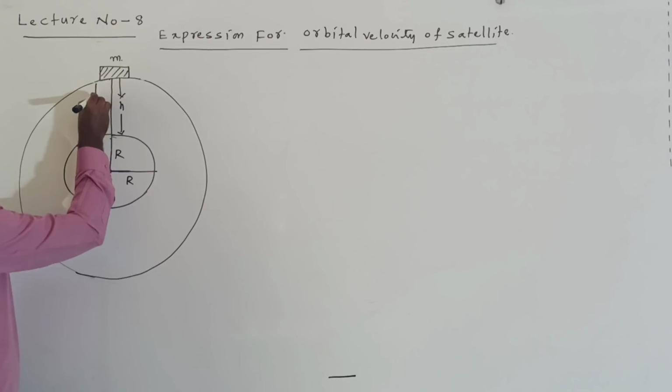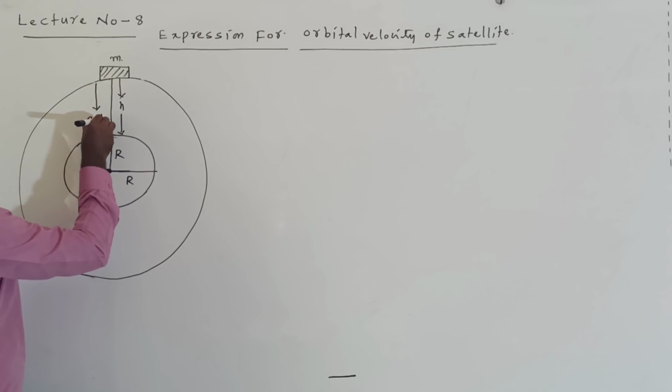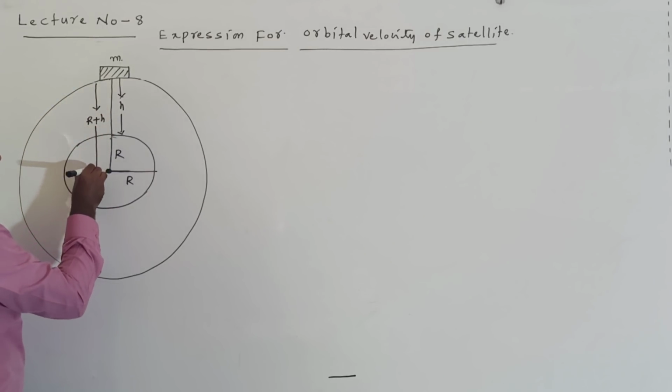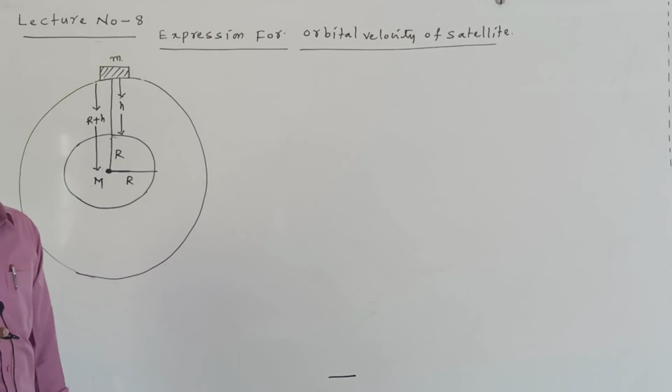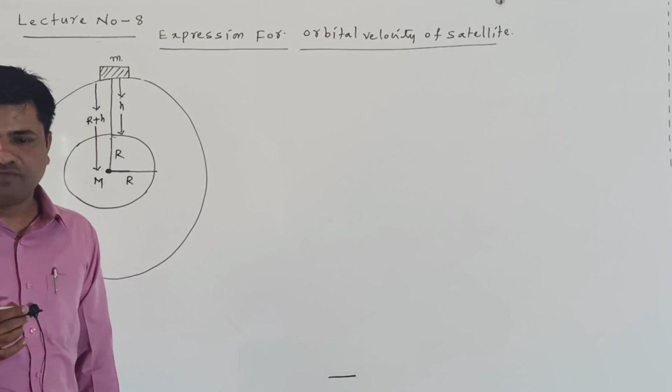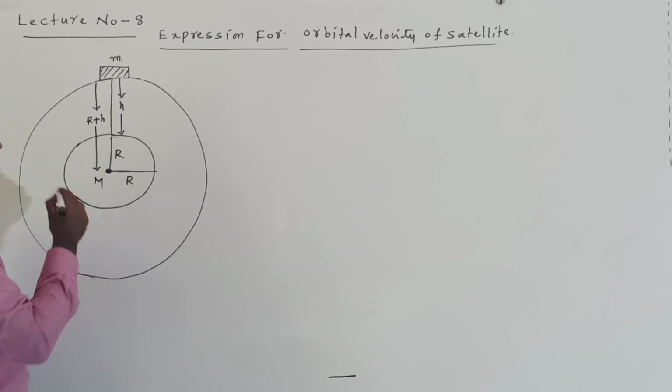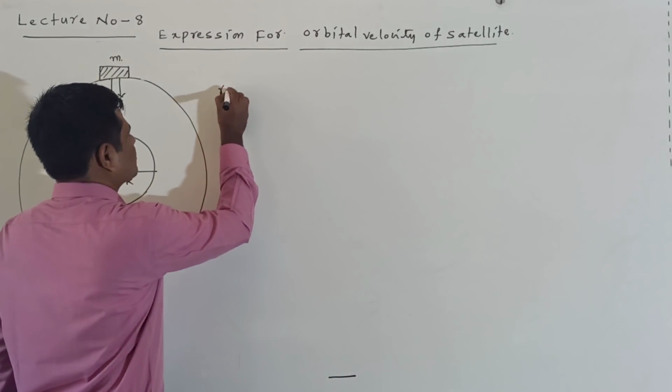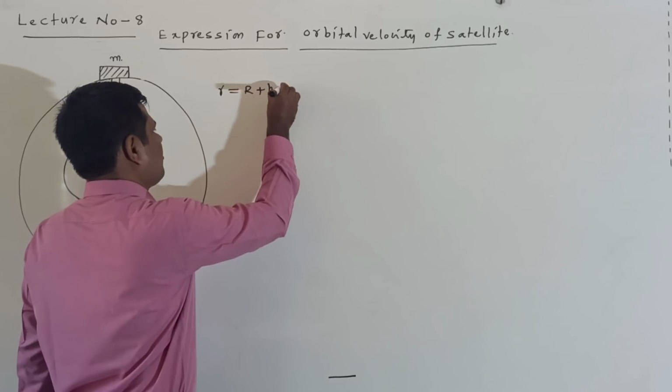The total distance of the satellite from the center of the earth is R plus h. Here R plus h I take as small r, so r is equal to R plus h.